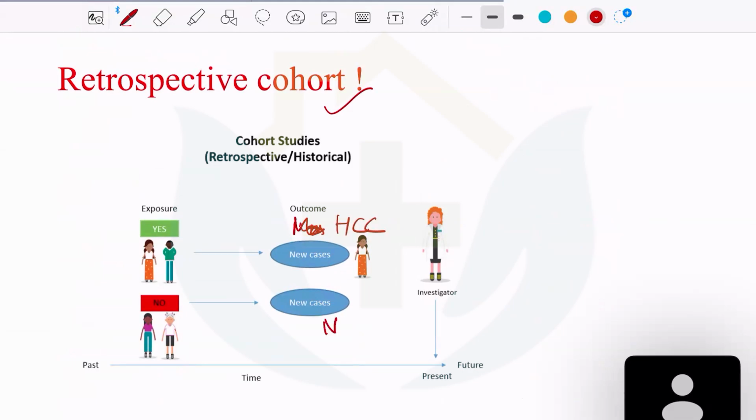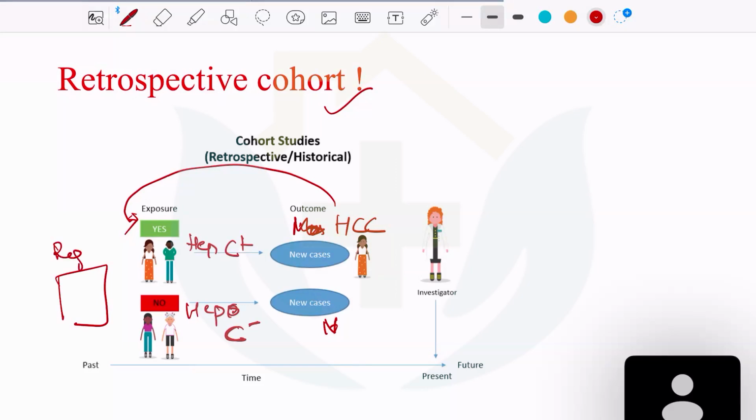Now what I will do is go and visit the healthcare record. Let us assume that there are patients who were hepatitis C positive and hepatitis C negative. I'll go to a hospital registry and divide the patients into two groups based upon hepatitis C status. One group hepatitis C positive, the other hepatitis C negative.